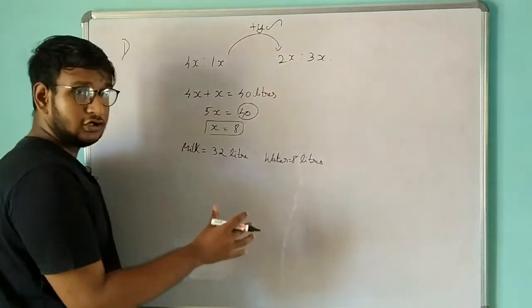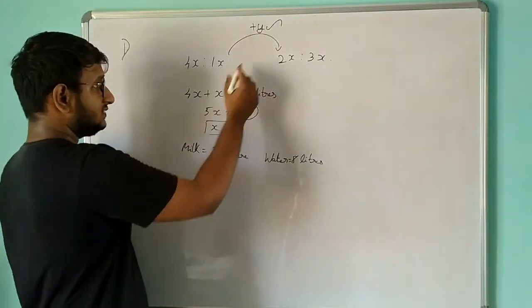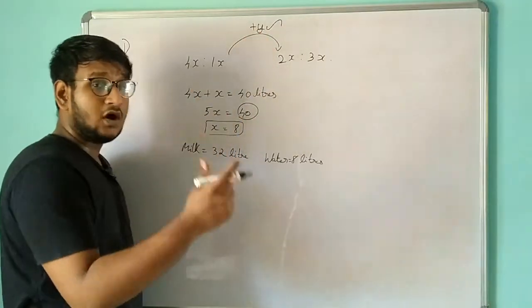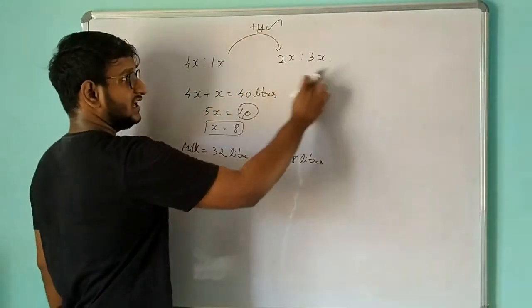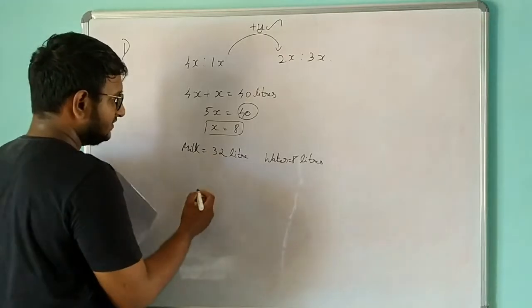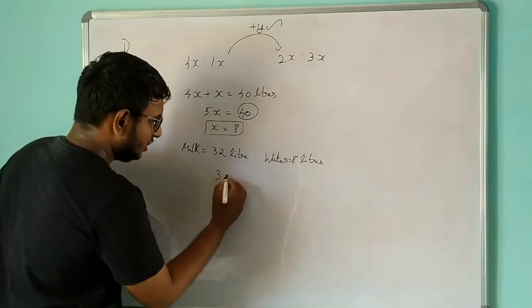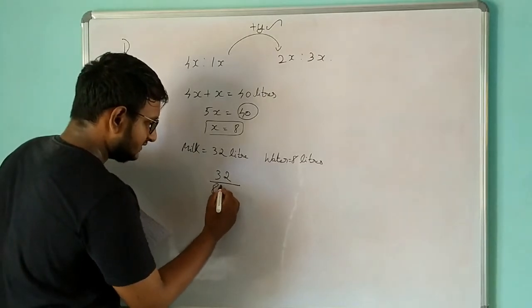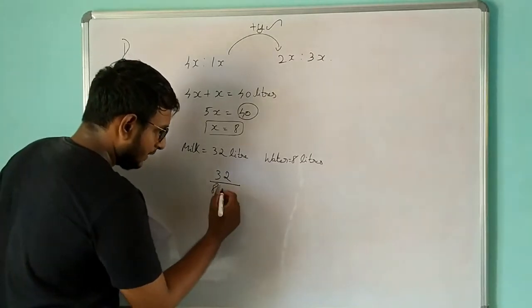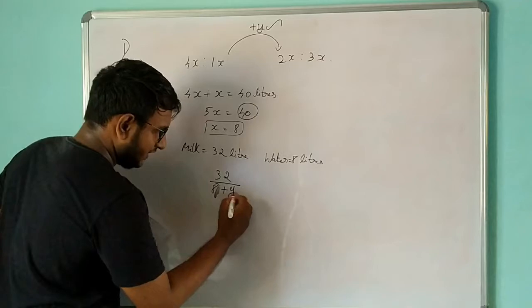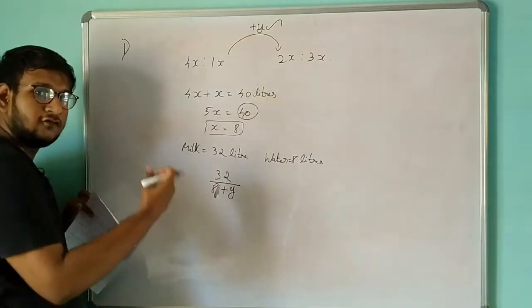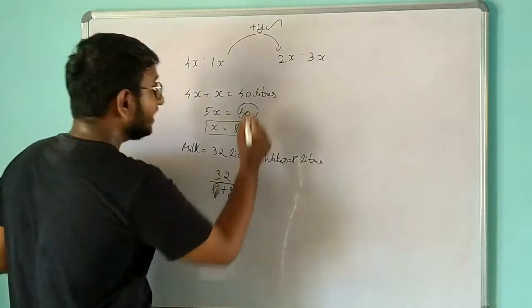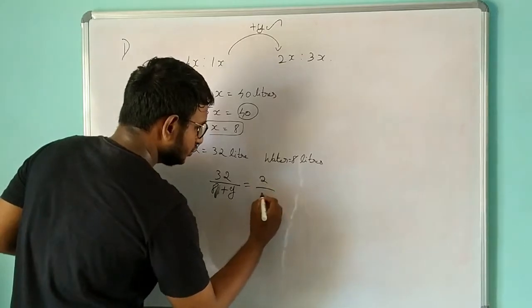Okay, now we are going to find what is the amount of water that we need to add so that we can get this ratio. So we can write this as 32 liters divided by 8 liters of water plus y. We are going to add some amount of water, okay, so that we will get this, that is 2 is to 3.